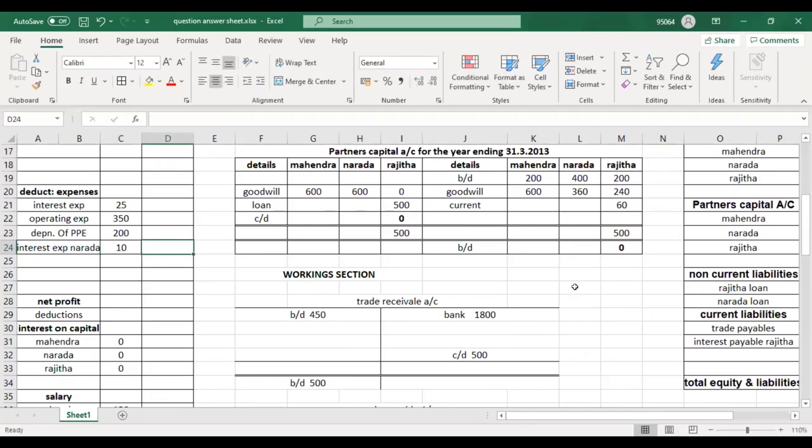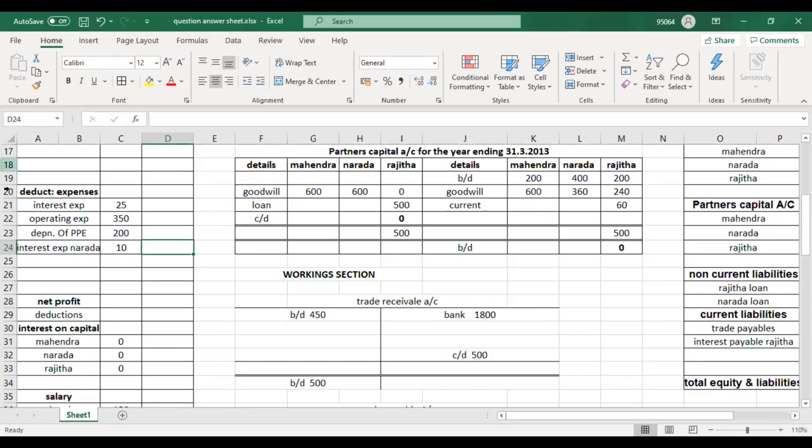Good. And now you should remember, check additional information number 6. What does that say? All interest on loans is to be paid.